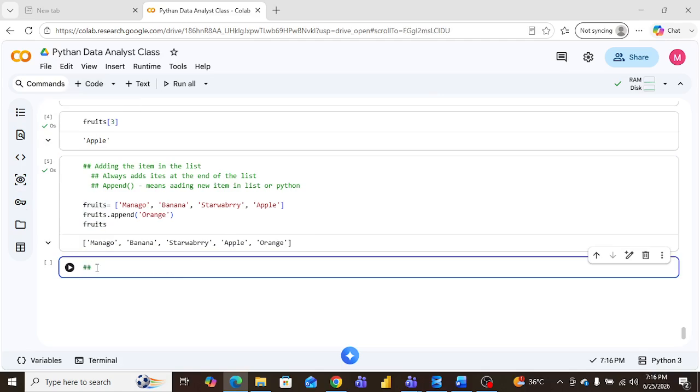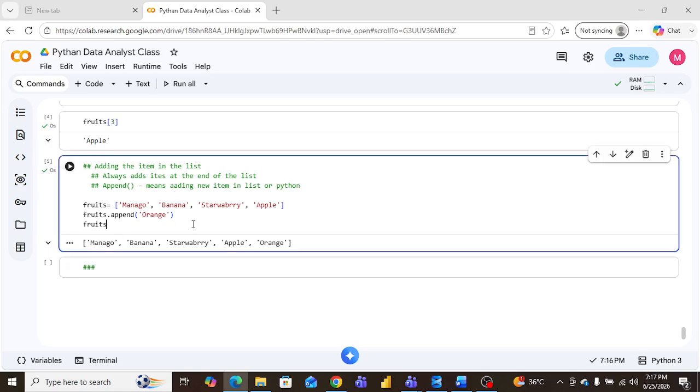Now I want to understand insert. What does insert mean? It adds an item at a specific position. Like I told you, we can add in the last position, in a sequence. But here I am saying I can take a specific position.